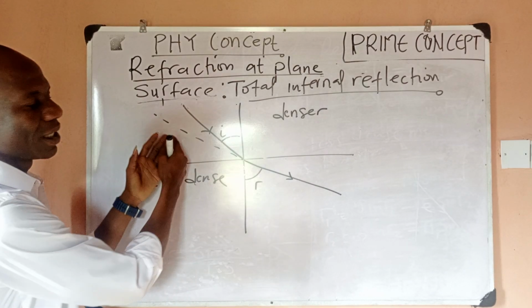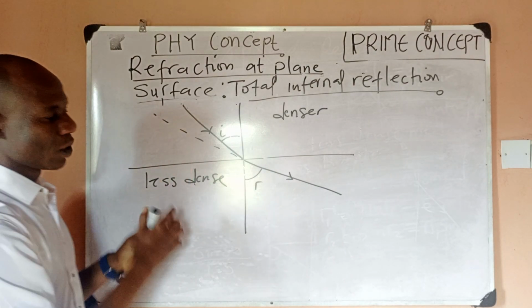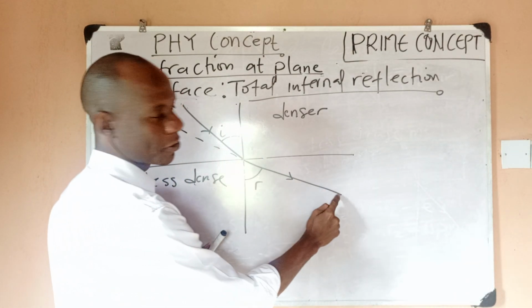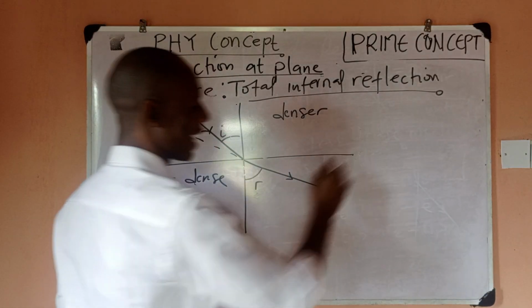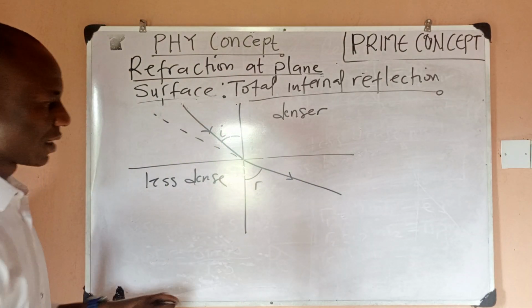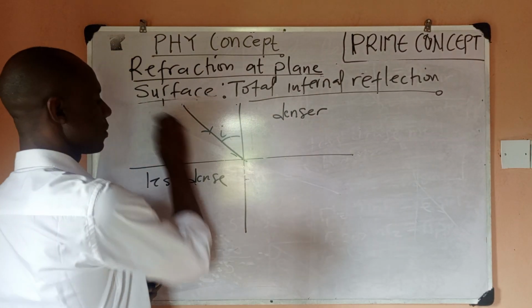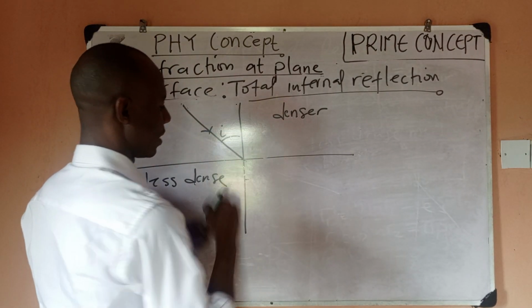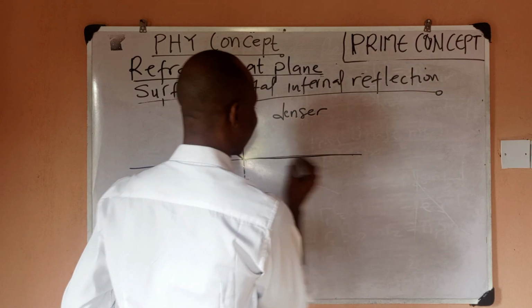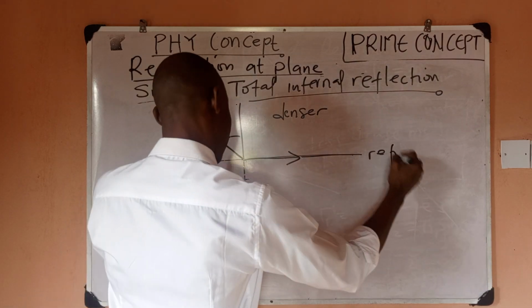As we keep increasing this, we'll get to a point where this refracted ray would now align with our surface. So you then have something like this. The refracted ray will now align. This will now be your refracted ray.